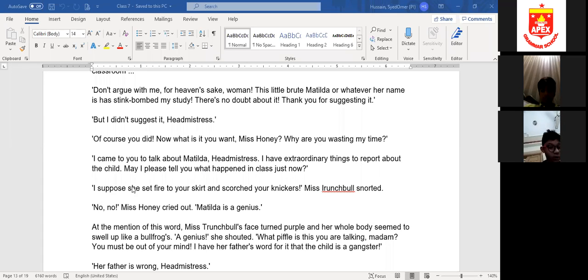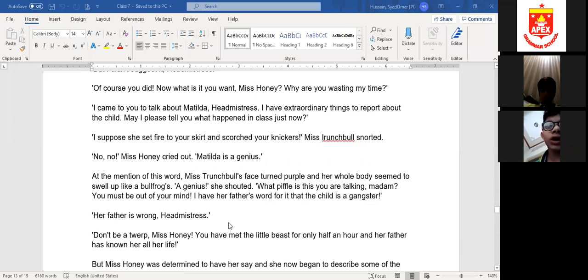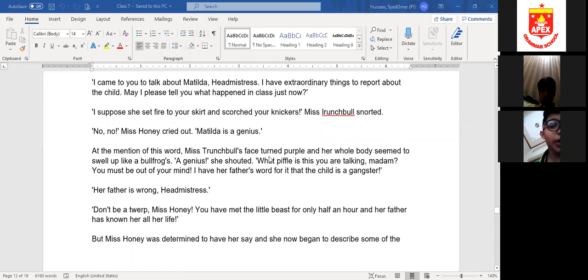I suppose she set fire to your skirt and scorched your knickers. Miss Trunchbull snorted. No, Miss Honey cried out. Matilda is a genius. At the mention of this word, Miss Trunchbull's face turned purple and her whole body seemed to swell up like a bullfrog's.